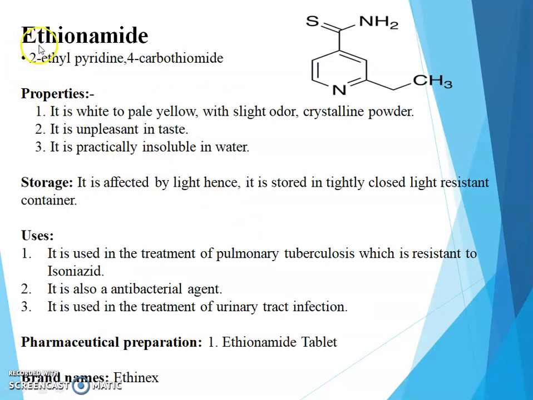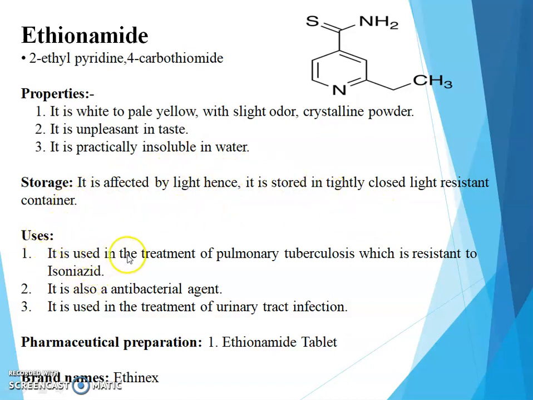Next drug is ethionamide. This is the structure of ethionamide. In this, parent heterocyclic ring is pyridine and chemical name is 2-ethylpyridine 4-carbothioamide. Physical property, it is white to pale yellow with slight odor, crystalline powder. It has unpleasant taste and it is practically insoluble in water. Storage, it is affected by light, hence it is stored in tightly closed light resistant container.